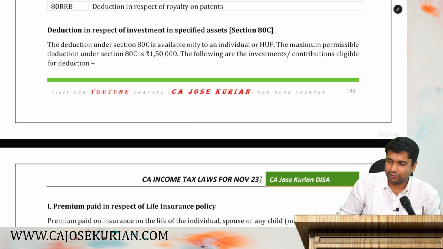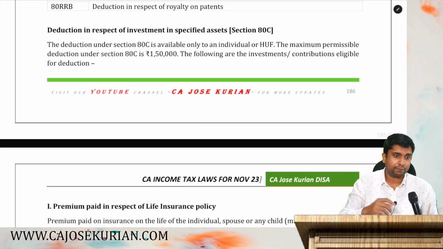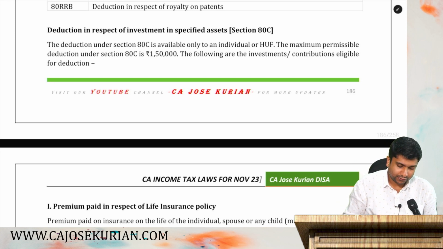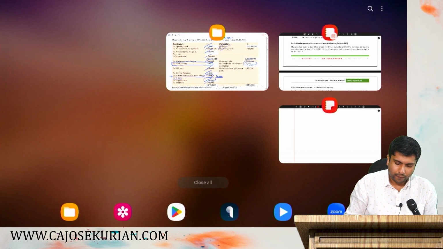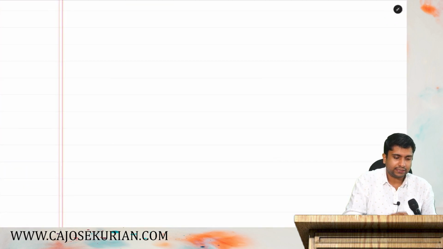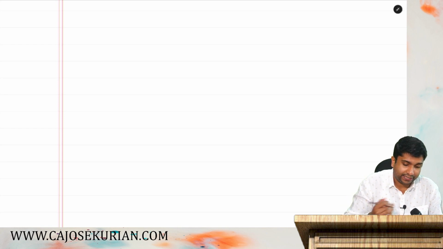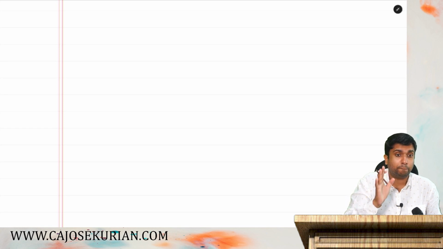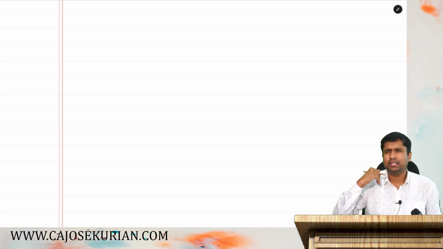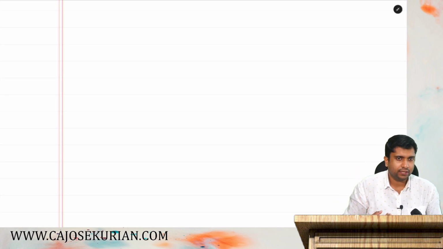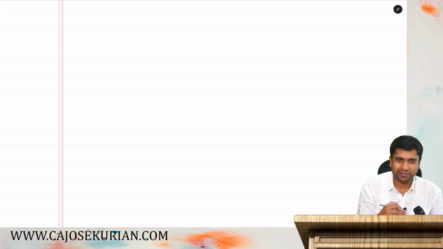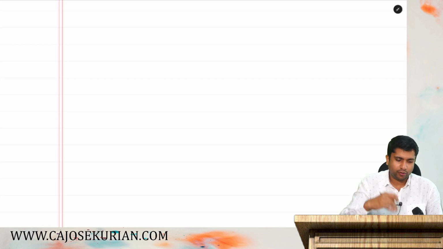Now let's understand which are the sections that come under chapter 6A. To start with, the first one is 80C. So please write along with me. Section 80C. We have a lot of items under 80C to discuss. Right now I am only focusing on the important items because there are around 20 to 23 items. So we will consider most of the items, and I will skip a few of them.